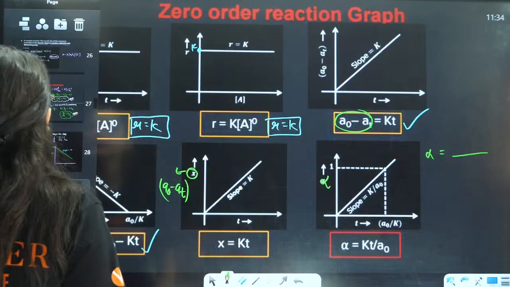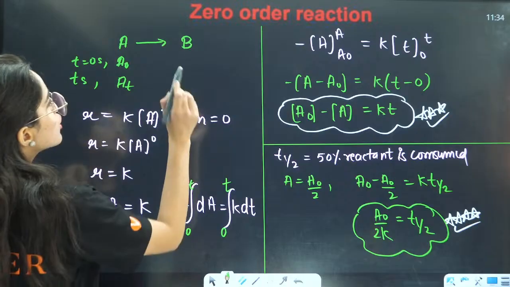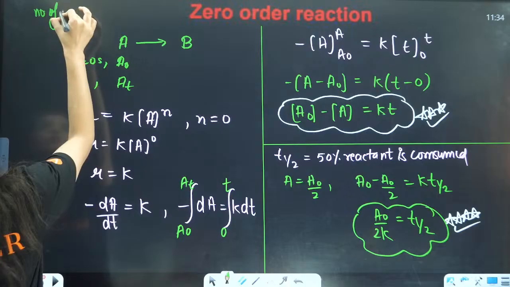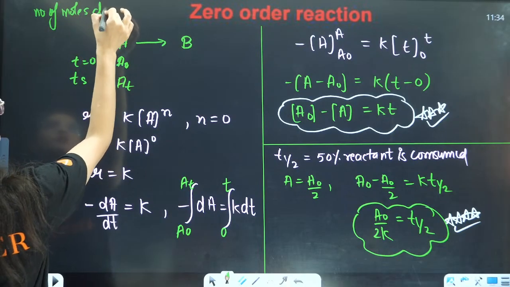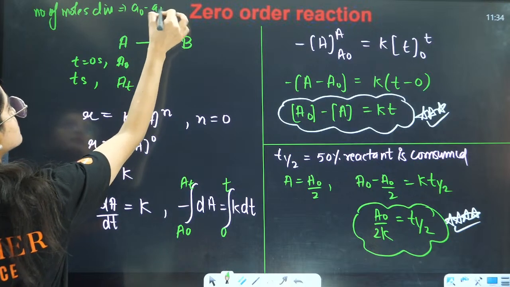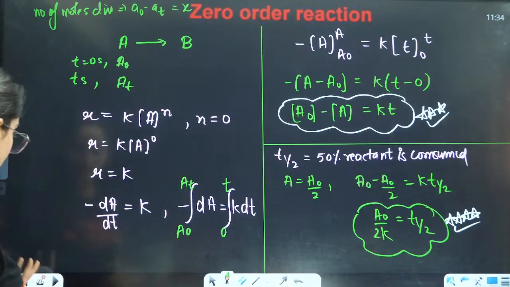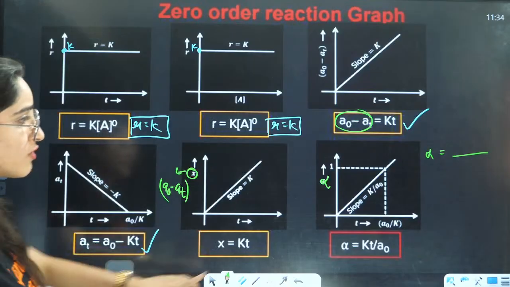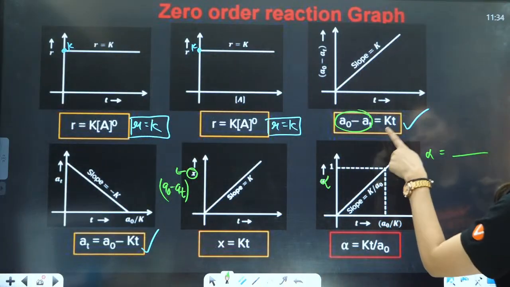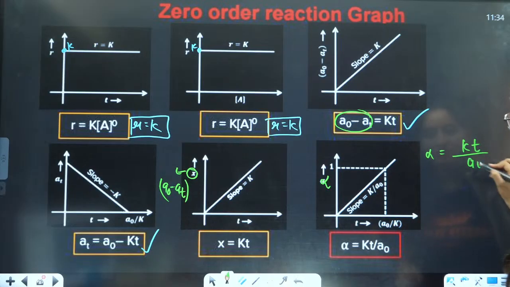Tell me one thing. This is my initial, this is my final. So the number of moles dissociated will be equal to initial minus final, that is A0 minus AT. They are taking it as X. So this is a very important graph, because alpha is equal to A0 minus AT, which we define as KT, and the initial moles are A0.